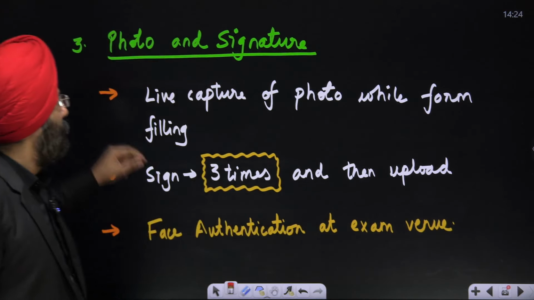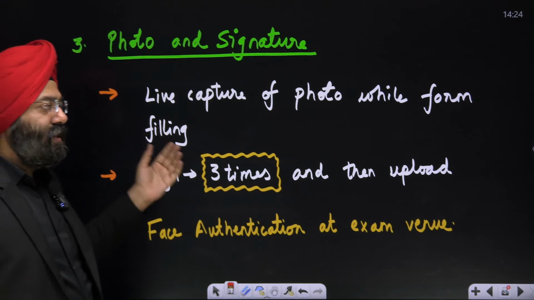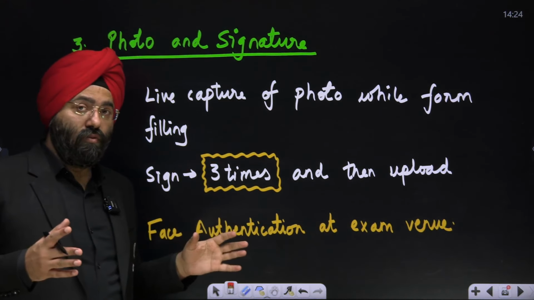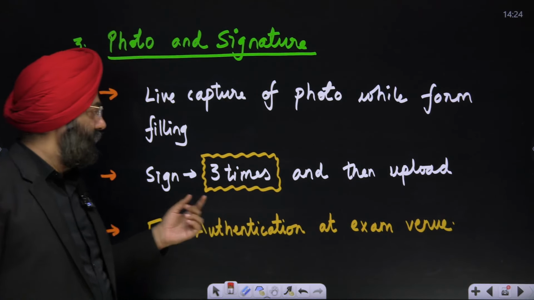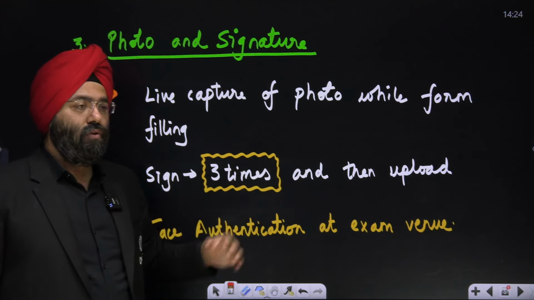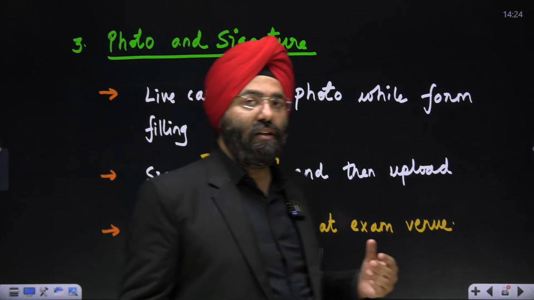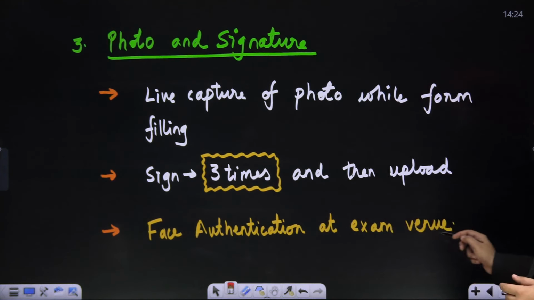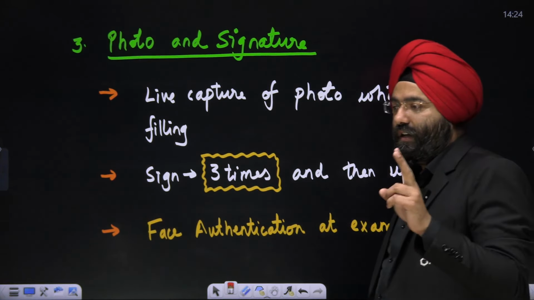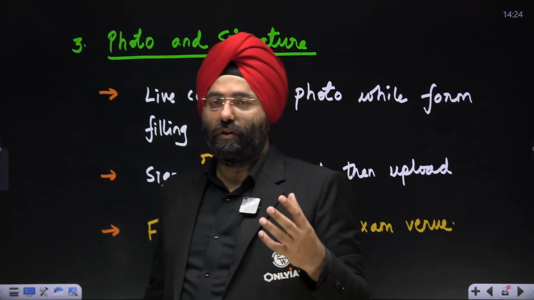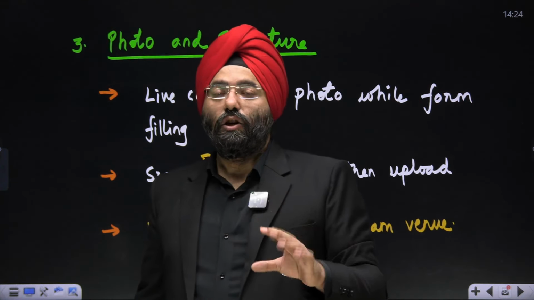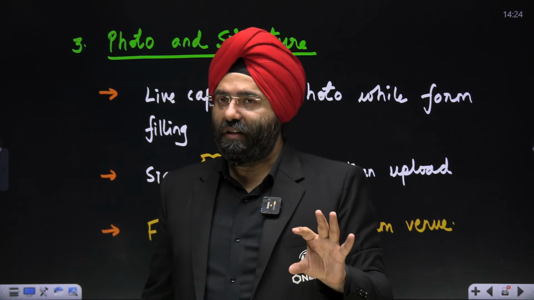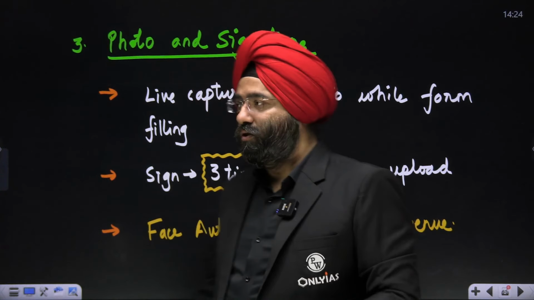Okay. Photo and signature. You have seen this time the live capture of the photo while filling the form. I've already shown you the form, so that is why I'm telling you what changes are also taking place. Sign 3 times and then upload. You have to sign 3 times and then upload it, because again there is triple verification being done. Face authentication at the exam venue. They are taking the photograph and live capturing also because, based on these, your face will be authenticated at the exam venue, to check that you are the actual person appearing for the examination, or whether there is some discrepancy. So, photo and signature.